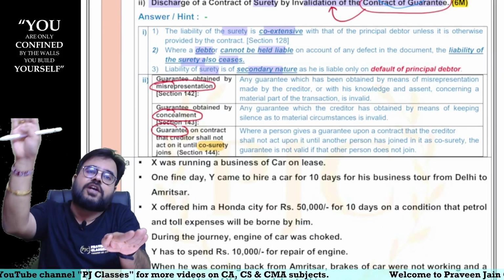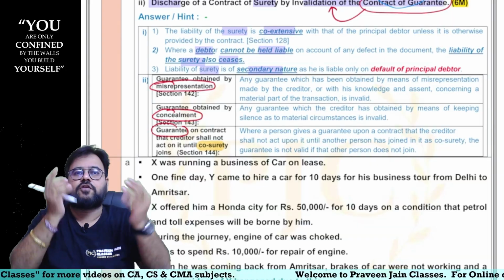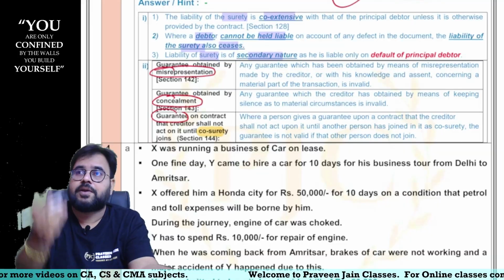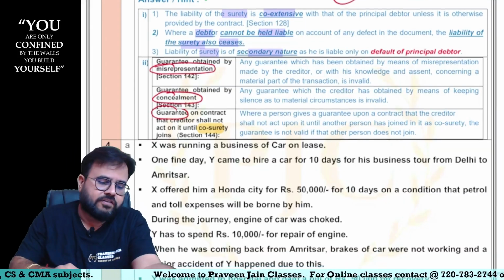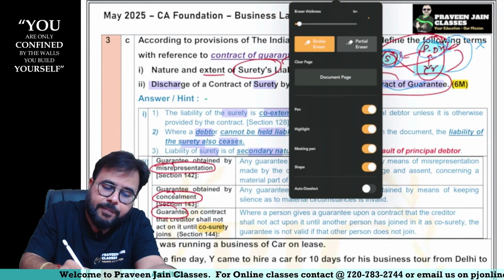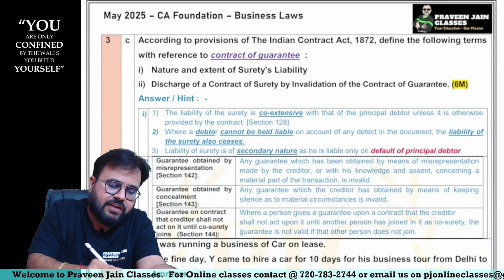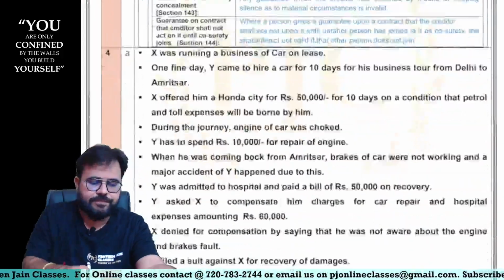If other co-surety also comes, I will be liable, sir. Now imagine if that person does not come, he is also not liable, sir. When co-surety did not join, then he will also not join, sir. So these are the circumstances where your contract of guarantee will become invalid. And if it becomes invalid, sir, then surety, your liability will get discharged, sir.